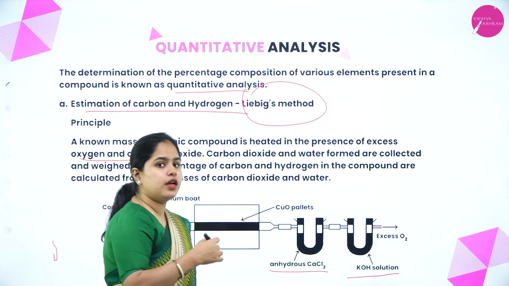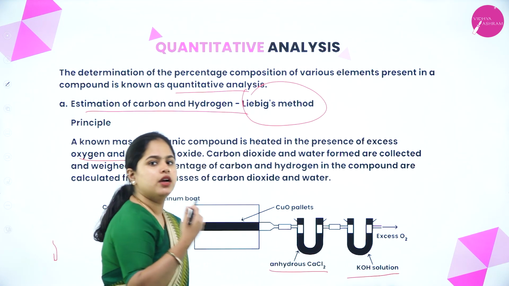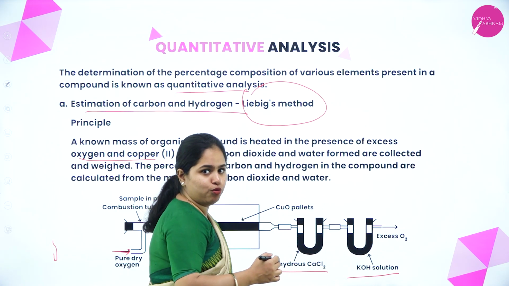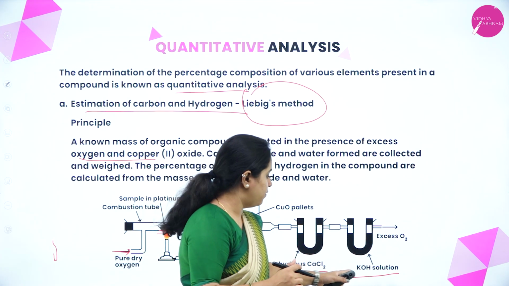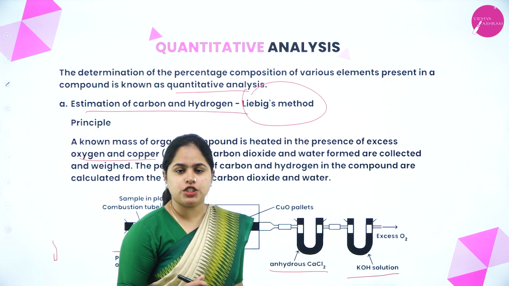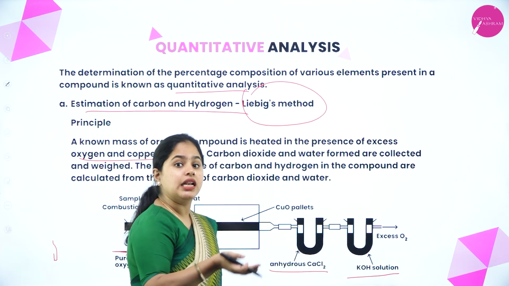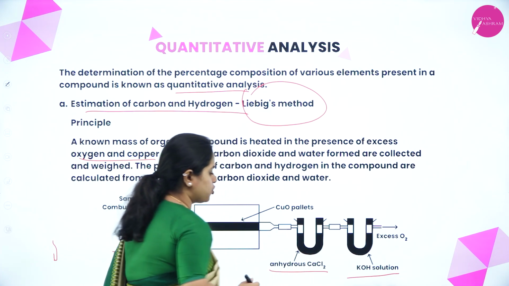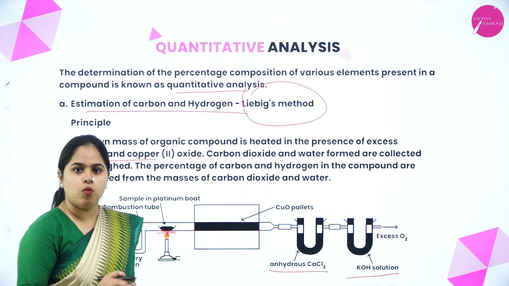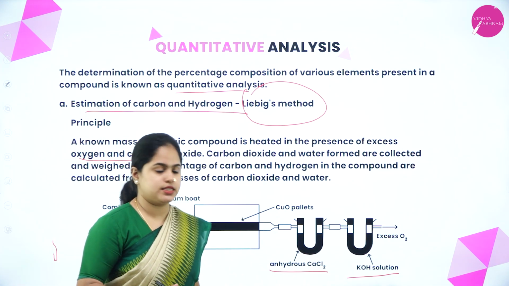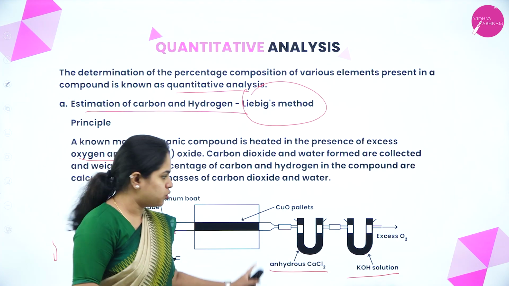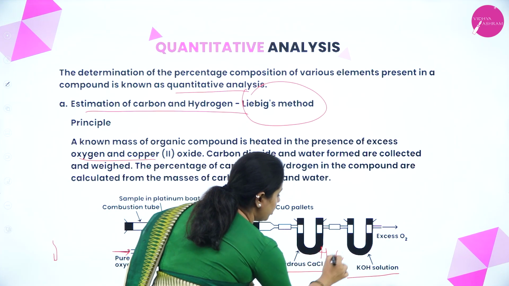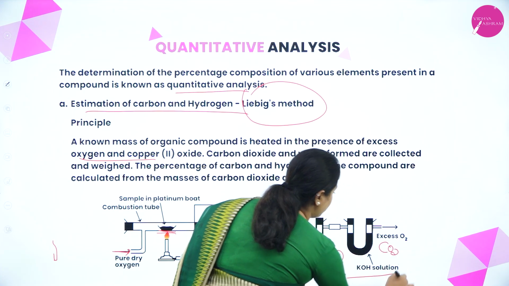Now if the carbon dioxide passes through the first U tube, not much reaction takes place, and if it passes through the second U tube, what happens? The carbon dioxide will be absorbed in the potassium hydroxide solution. And one more product is formed here. What is it? It is water. When water passes through anhydrous calcium chloride, what happens? It is absorbed, because it is anhydrous, without water. So now water comes, it absorbs it. So in this U tube you will be obtaining water, and in this U tube you will be obtaining your carbon dioxide.